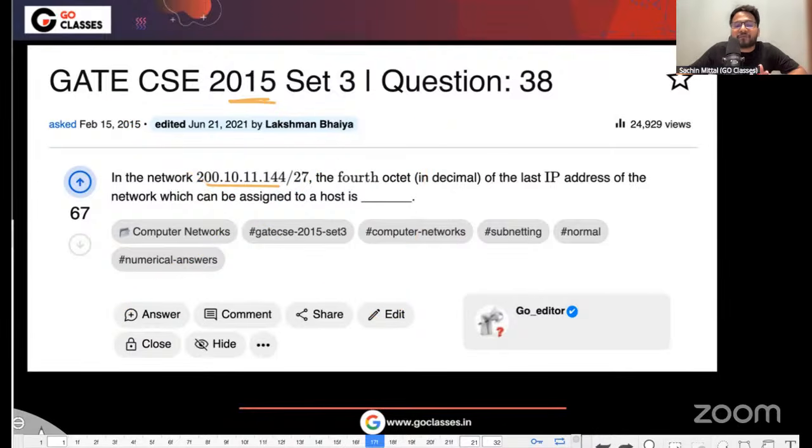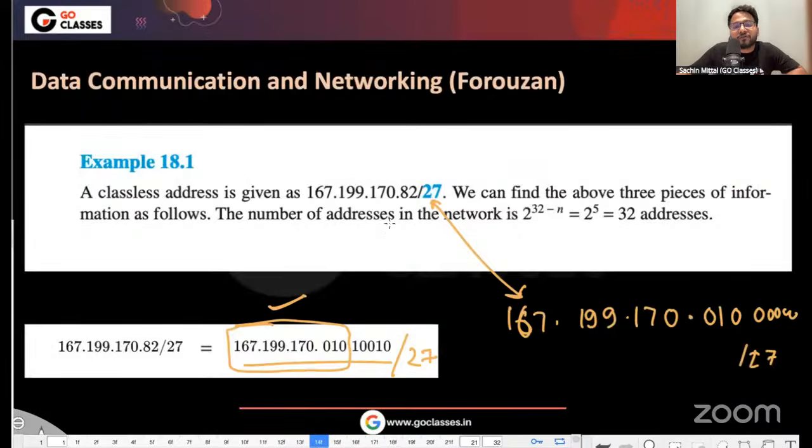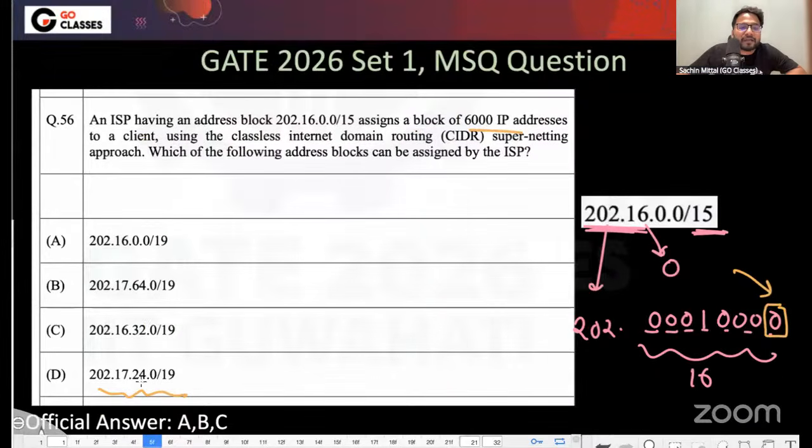It doesn't make the fact wrong that you can write any IP address and then slash the network mask. In fact, in Forouzan it is given clearly. So that's why the answer here is A B C D, because you can represent any address; just because this is 24, this is not all zeros. Okay, you are saying that the host ID part should be zero.